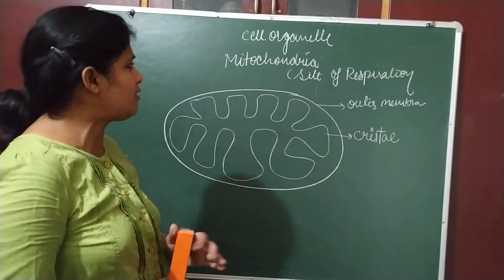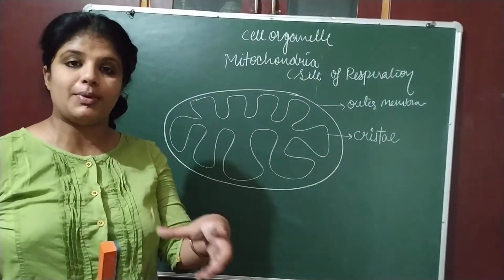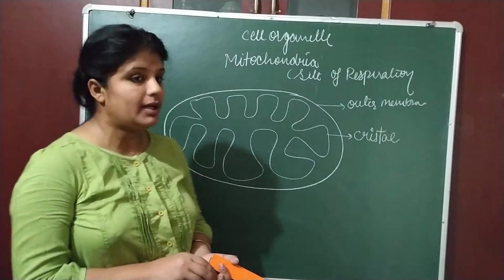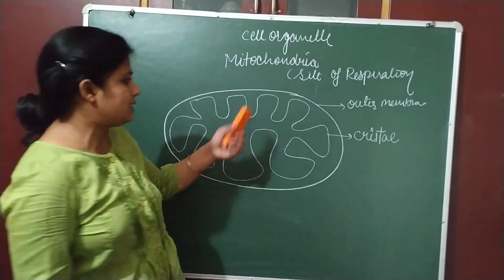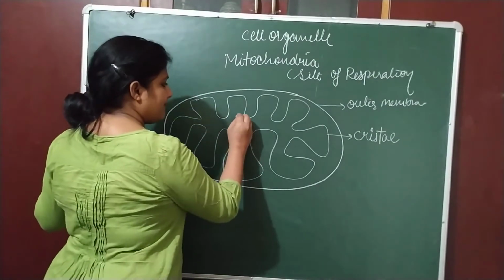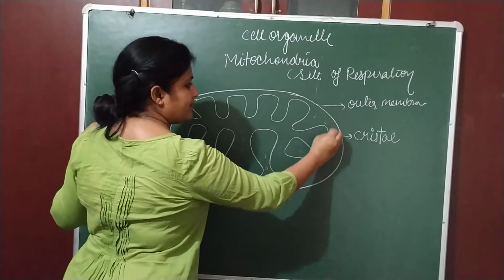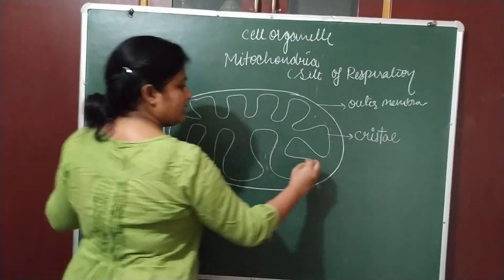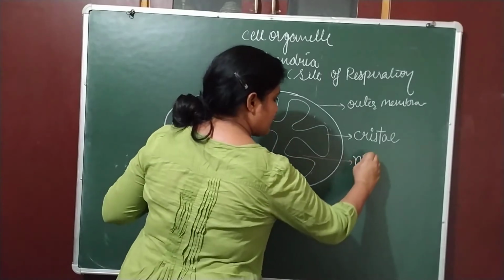What is the location of mitochondria? Mitochondria is in the cytoplasm, it is inside the cytoplasm. And in mitochondria, along with all this, they have a liquid matrix. This is the liquid matrix inside the mitochondria.